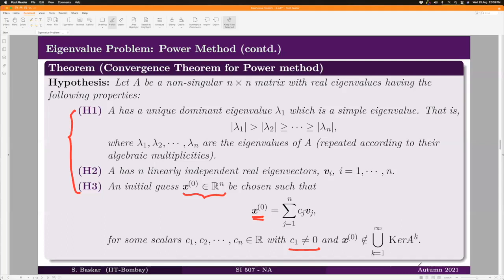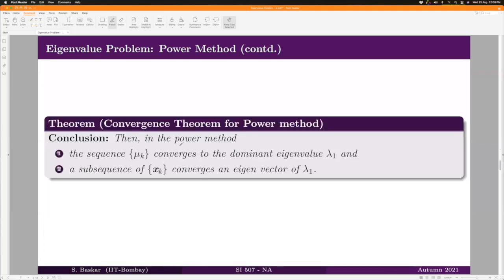Under these hypotheses, we have proved that the power method sequences converge in the sense that the sequence mu_k converges to the dominant eigenvalue of the matrix A, and we can always find a subsequence of the sequence x_k that converges to an eigenvector of lambda 1. In this conclusion, the catchy point is that we may not in general expect the full sequence x_k to converge. Rather, we can only obtain up to a subsequence. That is what we have seen in the last class.